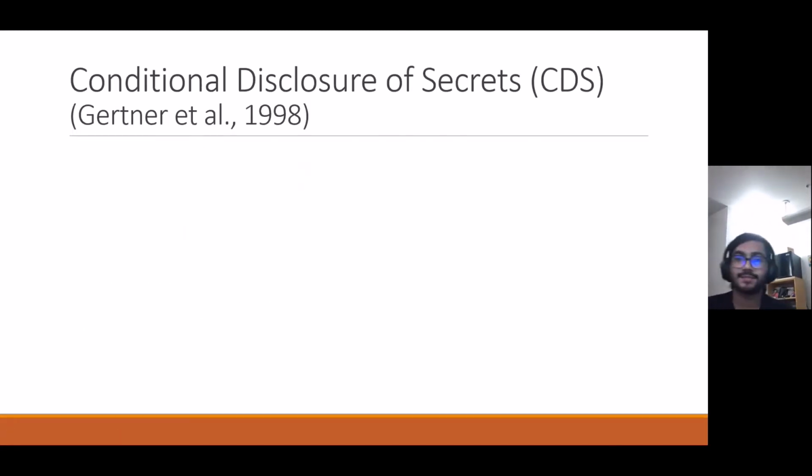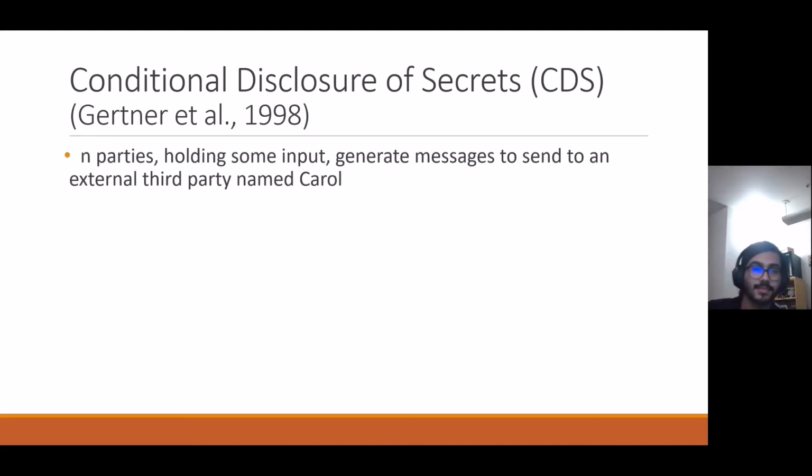We were able to achieve function secret sharing for two classes of functions in our paper. I'm going to start with the first class, and this class depends on a concept called Conditional Disclosure of Secrets, or CDS. This was first introduced in a paper by Gertner et al. in 1998.